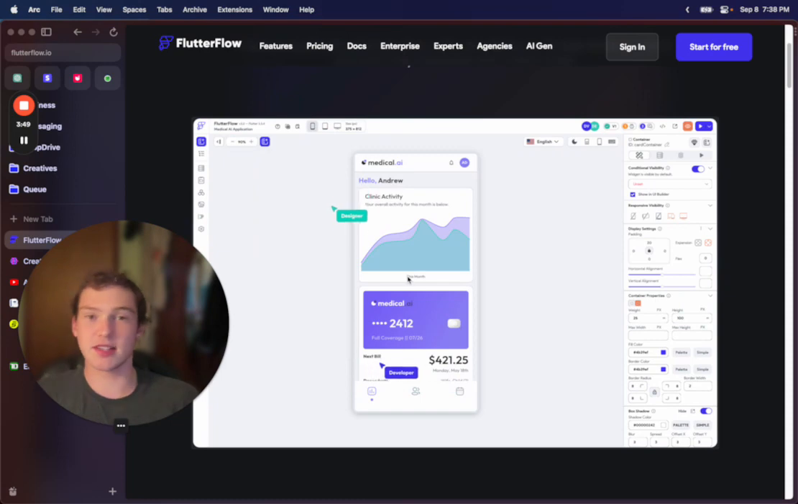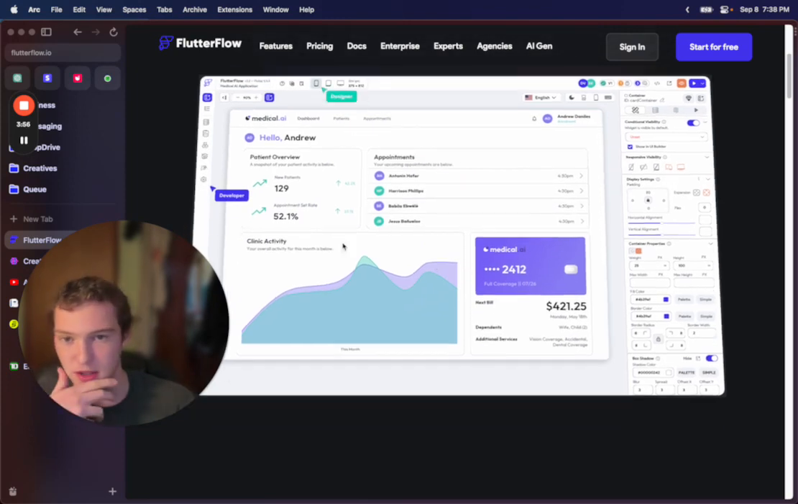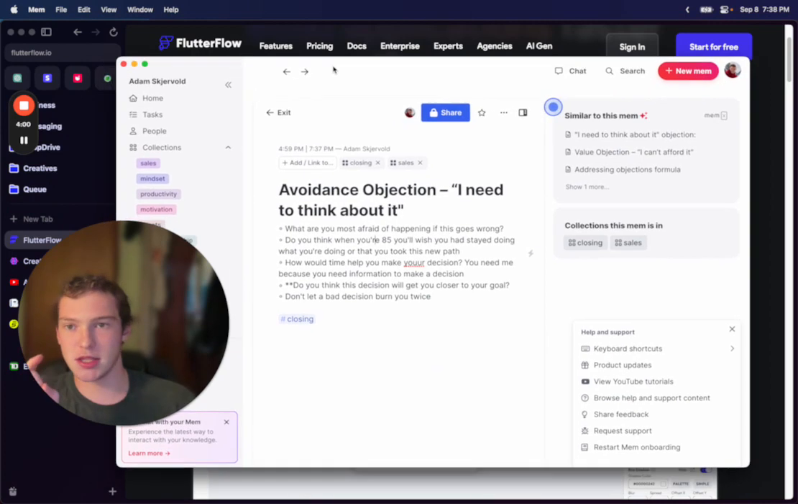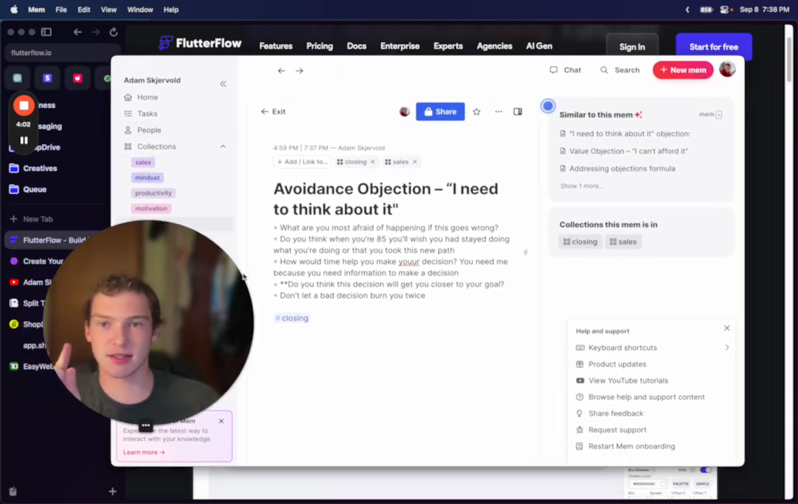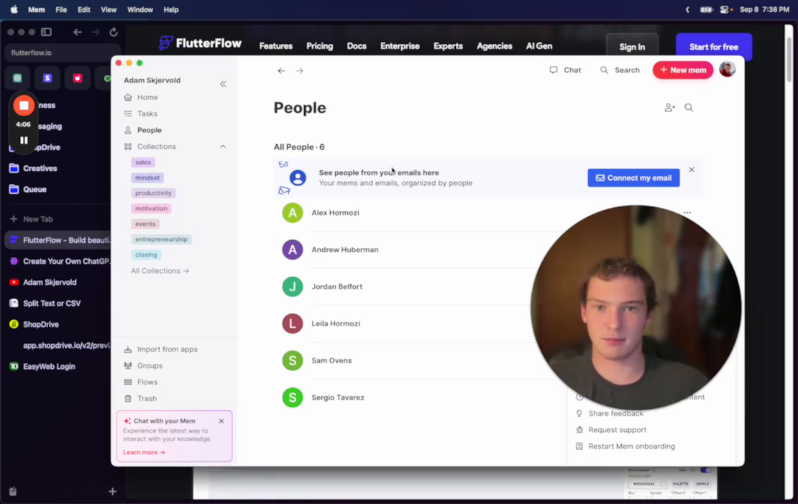So this is my next business idea. I need to make more money with my current business, but once I do that, then I'm going to start pouring a lot of time into making a competitor to Mem. Mem has $30 million in funding, but it sucks. It's disorganized. Like, look at this. You see people from your emails here. Why would I want to do that?